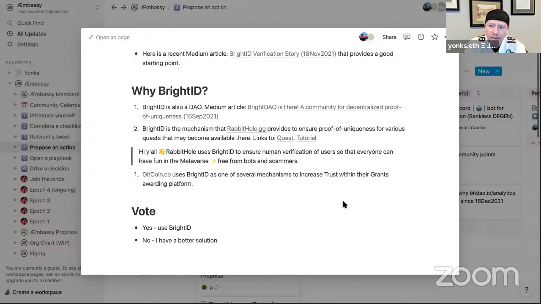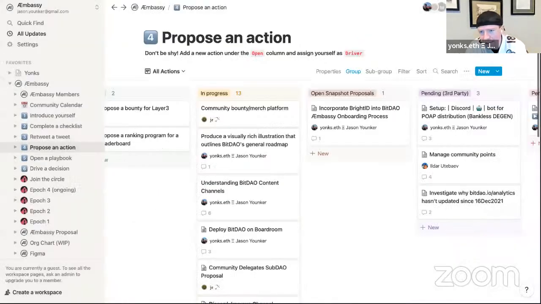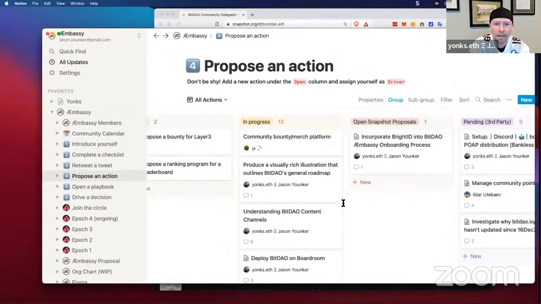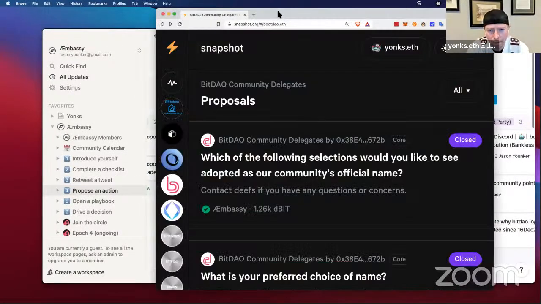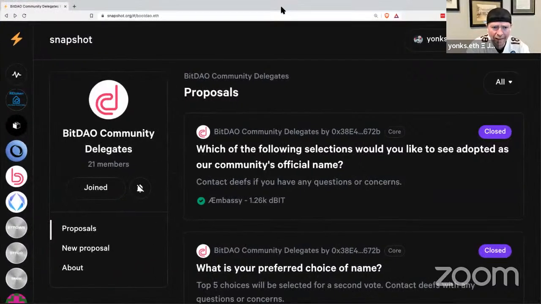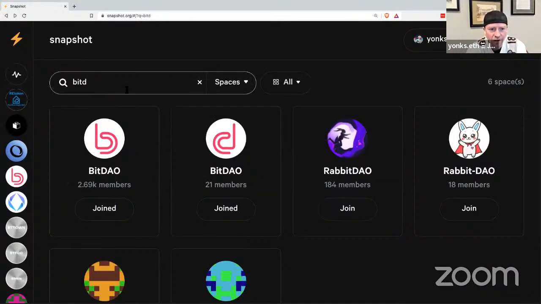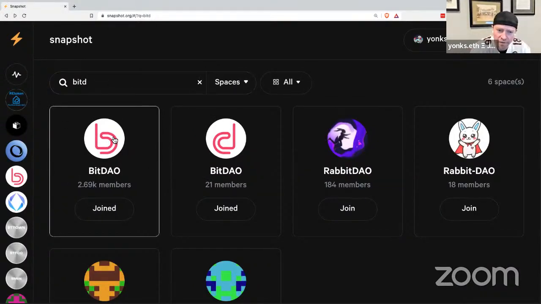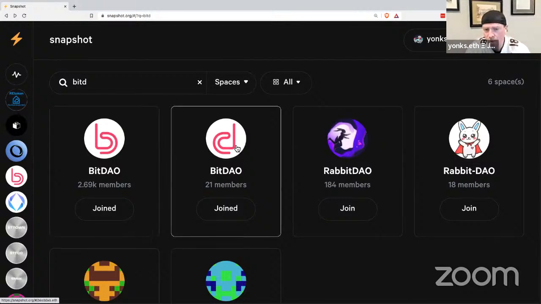So I just wanted to walk through here, because this is, again, our Notion space at Æmbassy, where we organize all of the information for supporting our community. So let's get to it, shall we? So over here on snapshot.org, and again, just to bounce back real quick, we're filtered on BitDAO. This is the main one for BitDAO. This is the one for our community here right now.